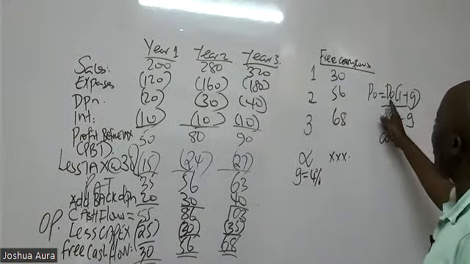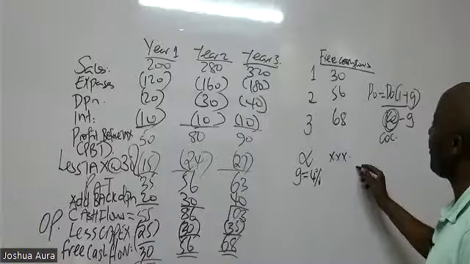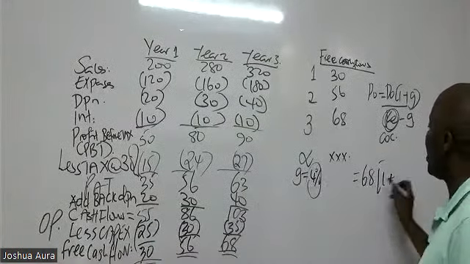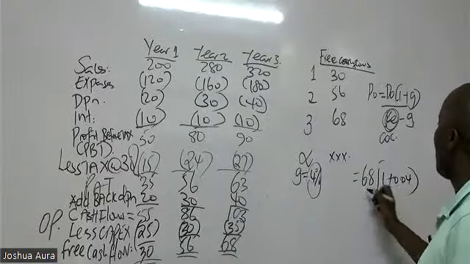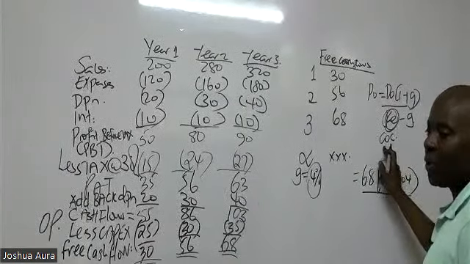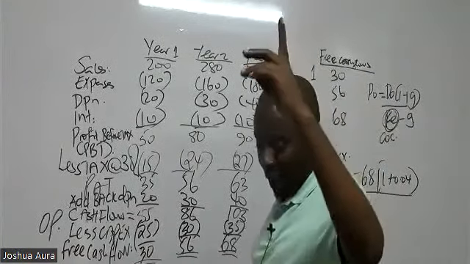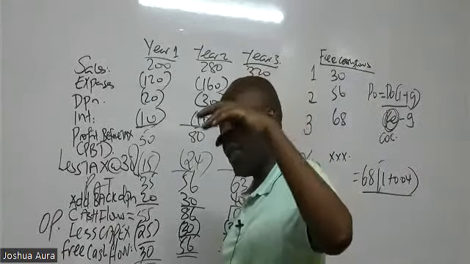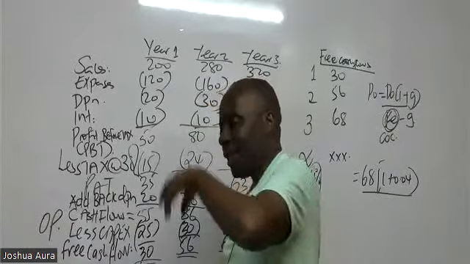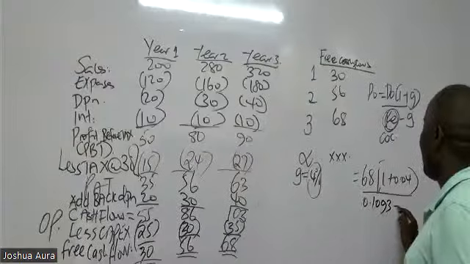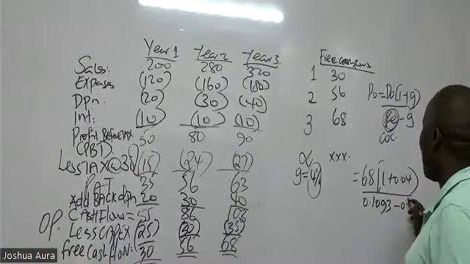So the most current dividend is this, 68, times 1 plus the perpetual growth rate, which is 0.04, all over the WACC. You did give me the WACC. If my memory serves me well, it was 0.1093, minus the growth rate again, which is 0.04.